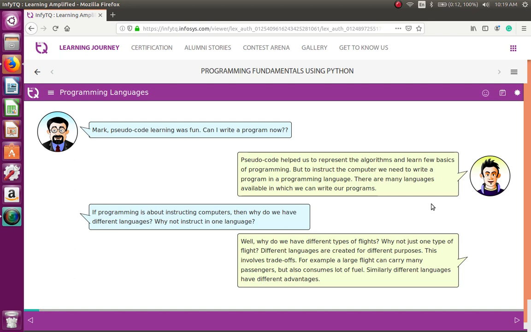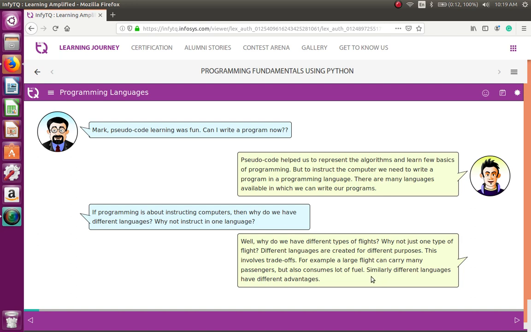There are many languages available in which we can write our programs. The languages like C, C++, Java, Go, Python, and a lot of other languages. So Mark says. And Sean replies, if programming is about instructing computers, then why do we have different languages? Why not instruct it in one language? So now Mark's turn. He says, well, why do we have different types of flights? Why not just one type of flight?